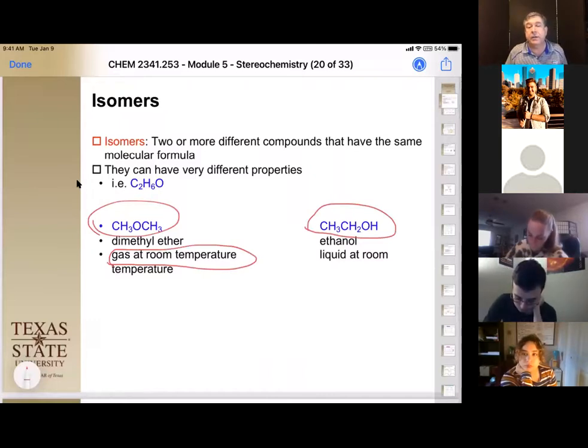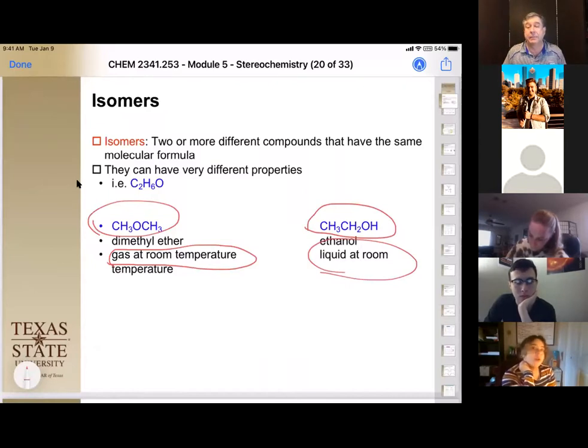Because of that, it now has a stronger intermolecular interaction, and it's actually a liquid at room temperature, even though they have exactly the same mass. So that's the important point for our isomers. These are what we call structural or constitutional isomers, and they have different boiling points and melting points and different reactivities.